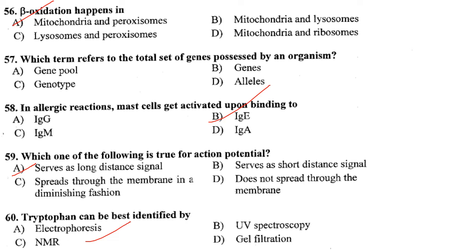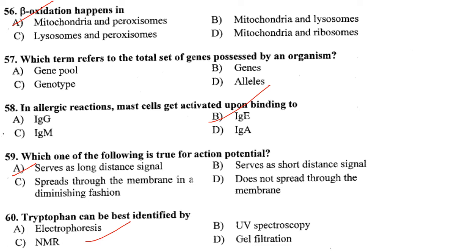Then next one. In allergic reaction, mast cells get activated upon binding to. So upon binding to IgE, the mast cell gets activated. Which one of the following is true for action potential? So it serves as a long distance signal. That is true for action potential.